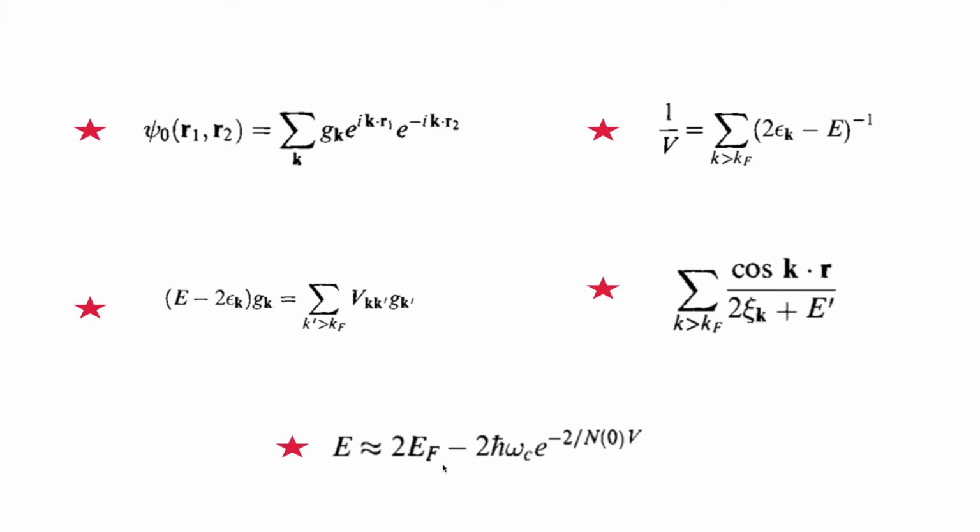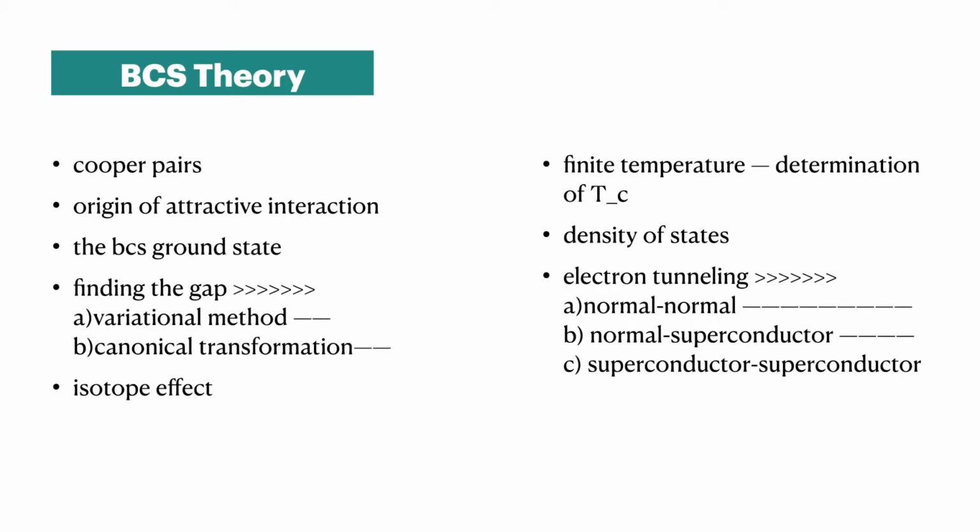This is important because, since this E_F is positive, it shows that E can be lesser than the value we wanted. So from here the conclusion is that a bound state can exist between two electrons. That is the simple conclusion, and that conclusion gives rise to these Cooper pairs.